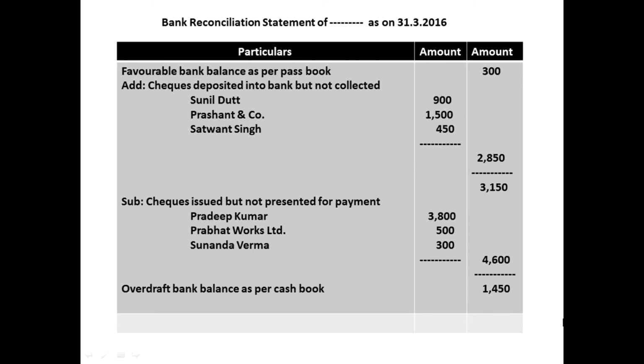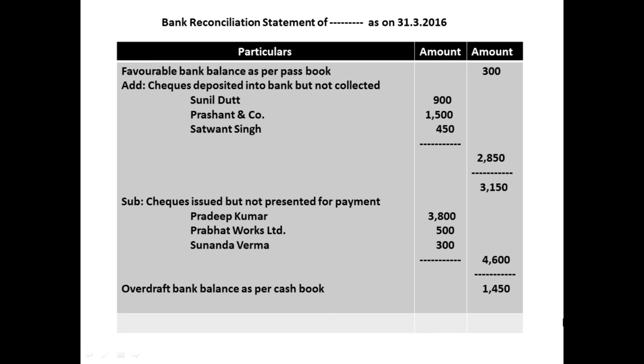From this 3,150, checks issued but not presented for payment, we should subtract. There are three checks: Pradeep Kumar check 3,800, Prabhat Works Limited check 500, Sunanda Verma check 300. These three amounts in the inner column, total 4,600 in the outer column. Finally, from 3,150, we have to subtract 4,650.